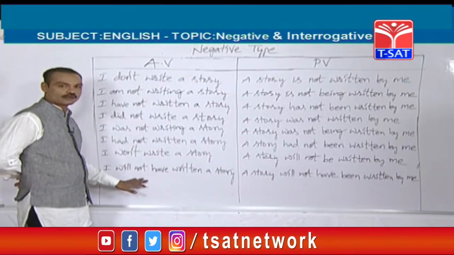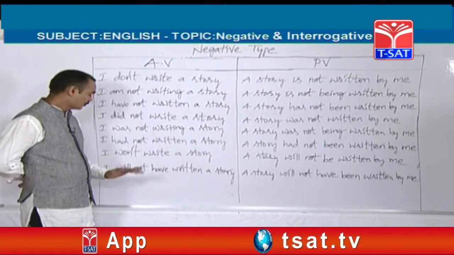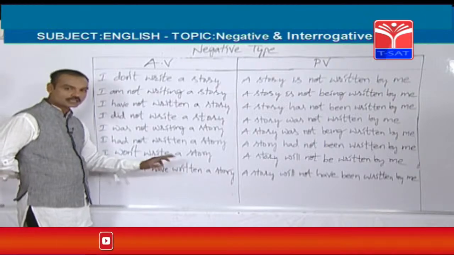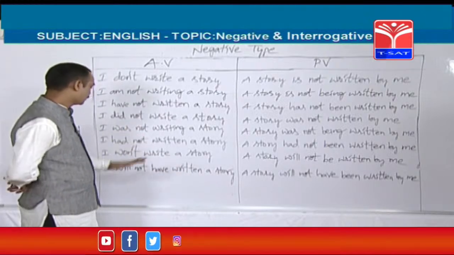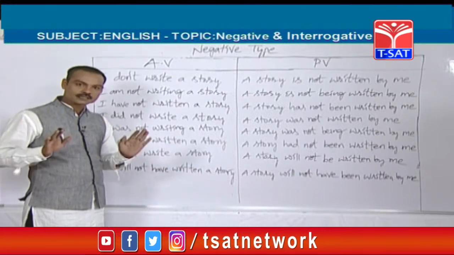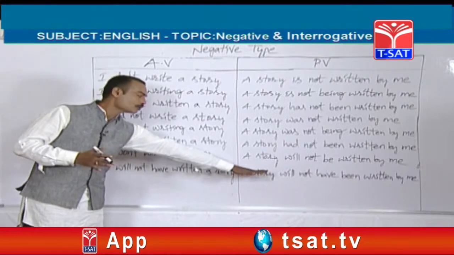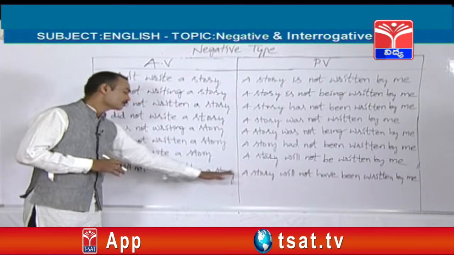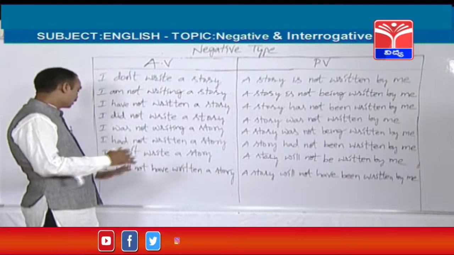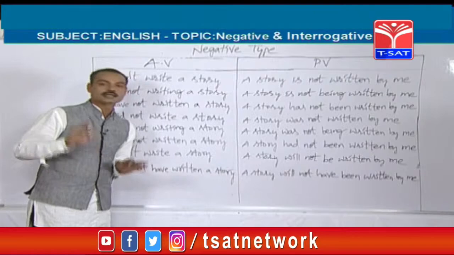Next, let us see future perfect tense. "I will not have written a story." So will have or shall have plus V3, the verb third form, means that it is from future perfect tense. It is a singular object. Even in future perfect tense, if the activize contains either a singular object or plural object, there won't be any changes in the passivize. So, a story will not have been written by me. Plural: "I will not have written stories." Same: stories will not have been written by me.